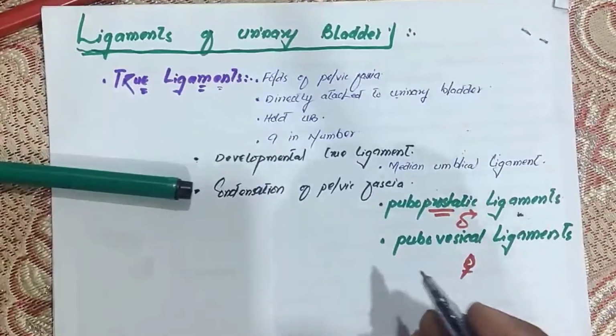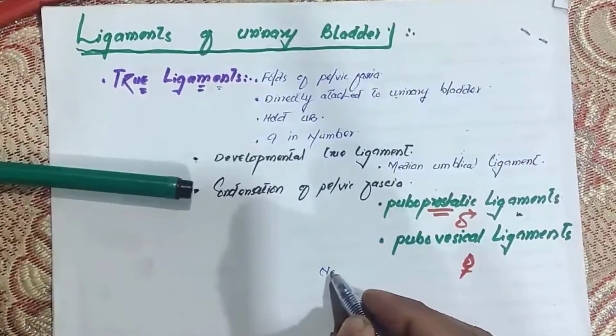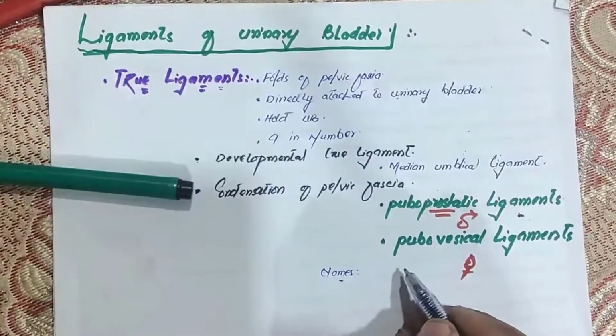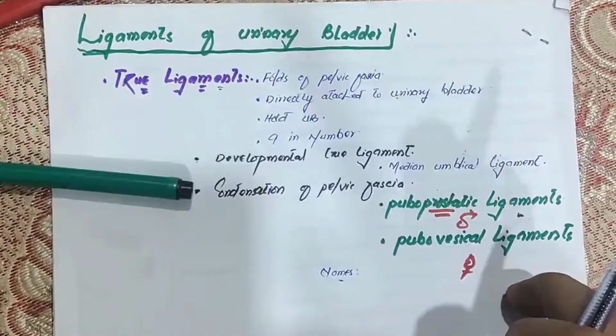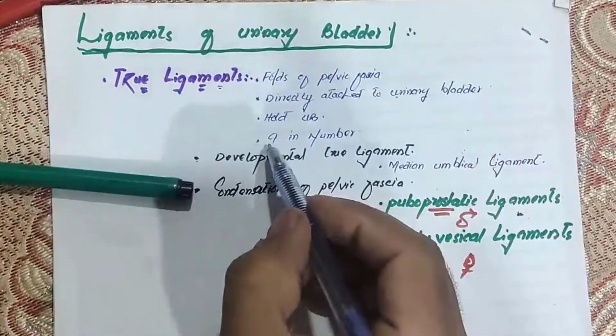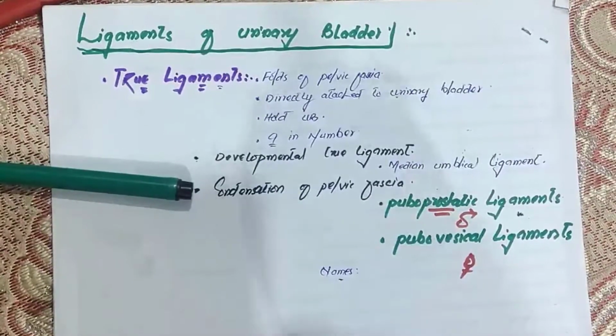And how many are they? They are 4 in number, and 4 on each side. So 4 and 4, 8, and 1, 9. So how many total true ligaments are there? There are 9 true ligaments. So what are their names?